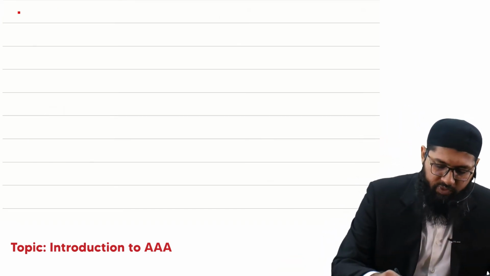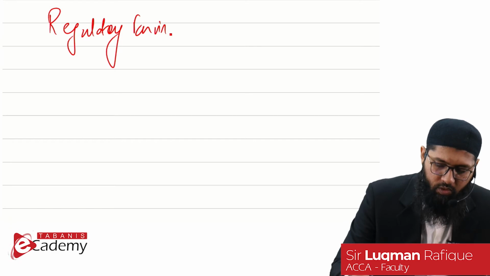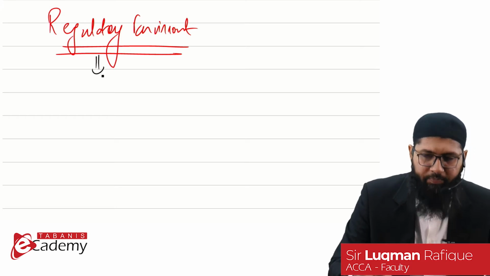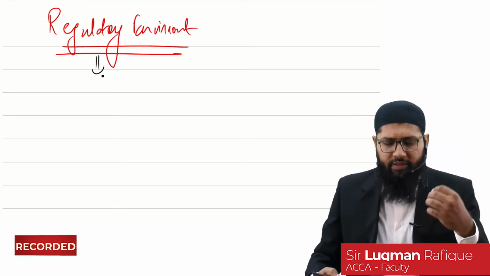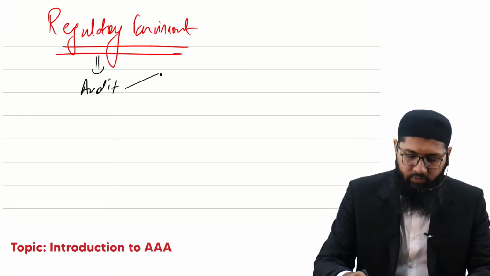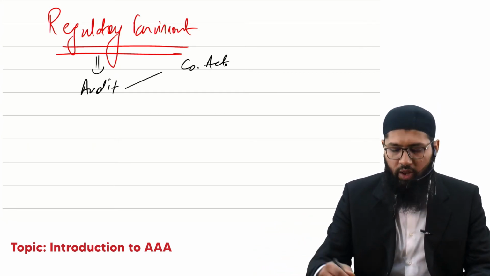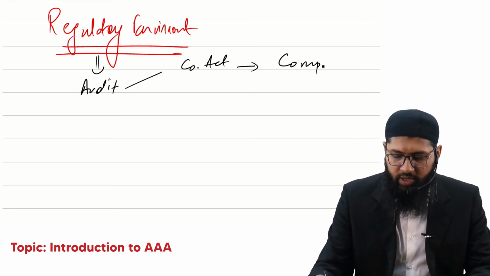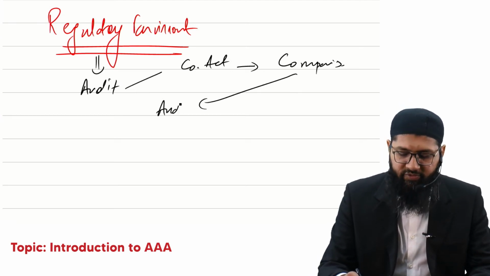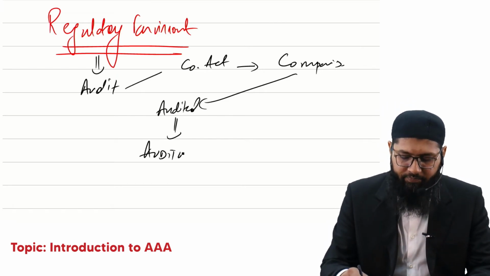So the first one of them is the regulatory environment. If I talk about the regulatory environment, I would actually tell you people that look, the audit itself is being conducted because of a regulation. You have got Companies Act in various countries, Companies Ordinance or company law, whatever you call it. That Companies Act govern companies. And the companies, as per those laws, get their financial statements audited. And for getting their financial statements audited, they hire an auditor.